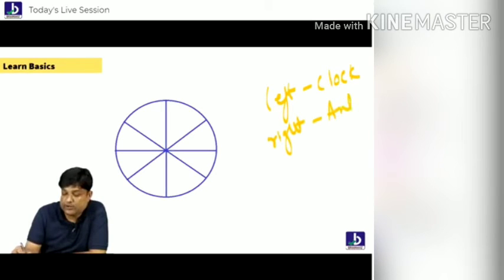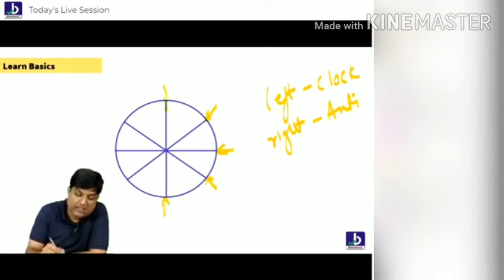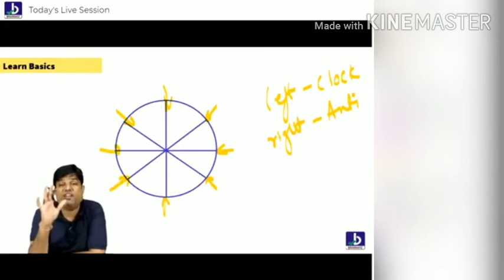Let's move forward. One thing that we should remember is that left means clockwise, which I should always tell you in the end. And right side means anti-clockwise, when they are facing center. Remember everybody, almost all the questions they'll tell you 8 people are facing center of the table, then this should work out.